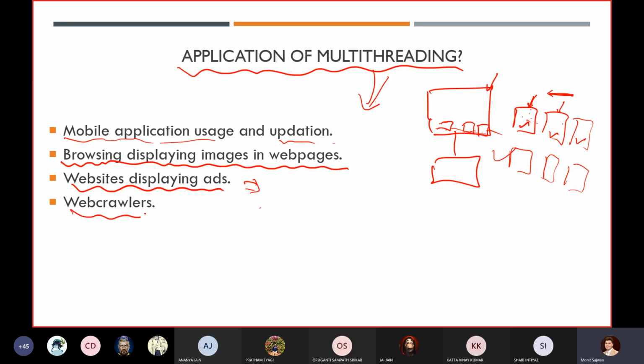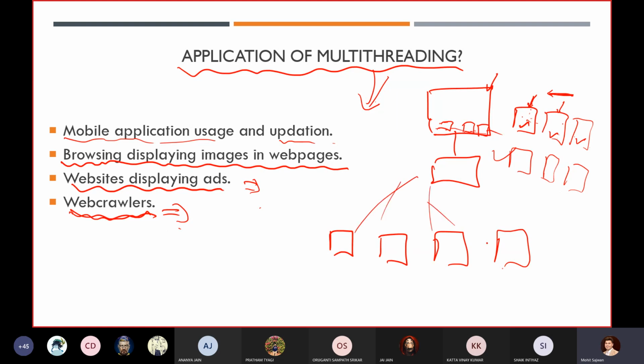And the last one is web crawlers. You already have an idea about what web crawlers are, like Google or any search engine. They generally use the concept of a web crawler. Using this concept, they access and index our entire web pages. Suppose I have created a new web page, how will Google understand that? They have web crawlers which parallelly access thousands and thousands of web pages simultaneously.